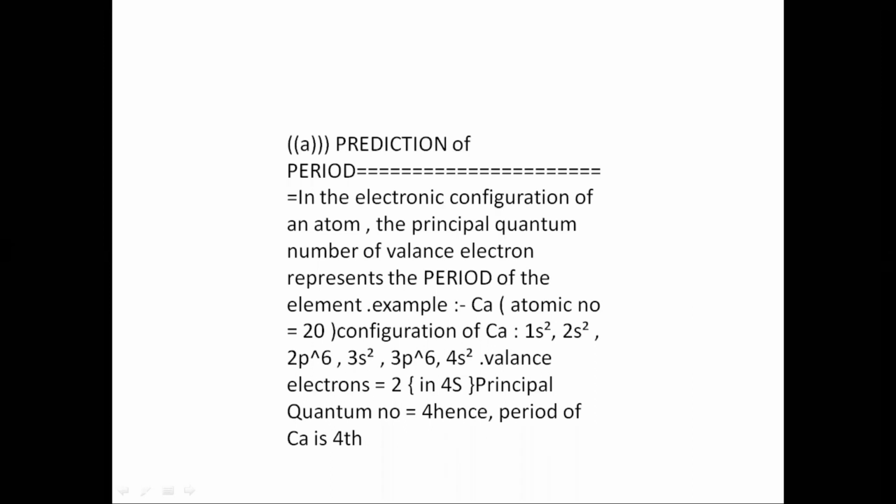Prediction of period. In the electronic configuration of an atom, the principal quantum number of the valence electron represents the period of an element. Here we will take an example of calcium. Calcium has atomic number 20 and its electronic configuration is 1s2, 2s2, 2p6, 3s2, 3p6 and 4s2. The last electronic configuration is 4s2 and the principal quantum number is 4, so calcium belongs to the fourth period.